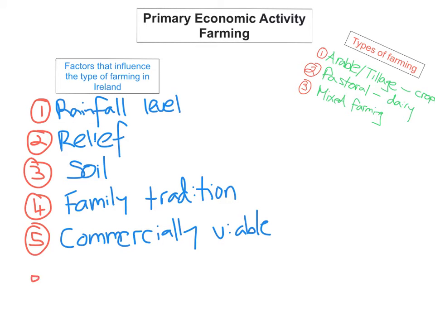And the last reason, the sixth one, is the distance from the market. So a market is where buyers and sellers meet. So distance from the market is the distance from where you're actually going to be selling your goods to.